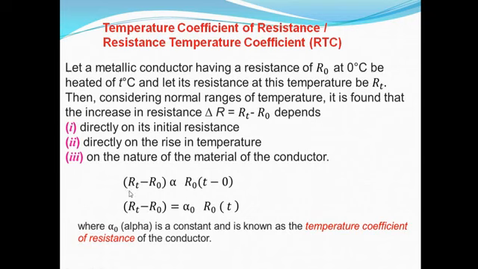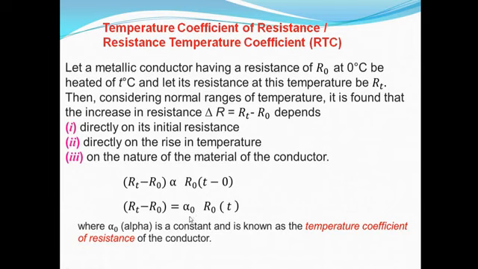So RT minus R0 is directly proportional to R0 into change in temperature, that is T minus 0. So RT minus R0 is equal to alpha 0 into R0 into T, where the proportionality constant alpha 0 is the resistance temperature coefficient.